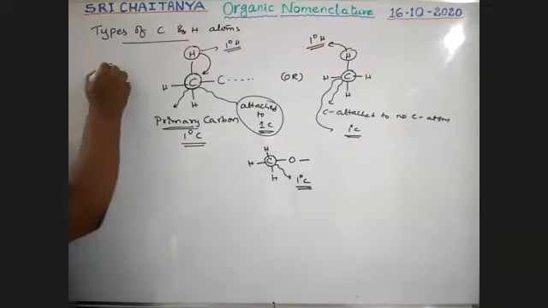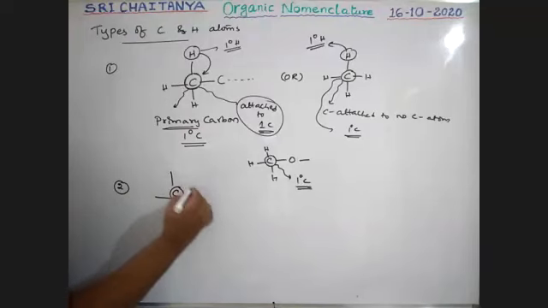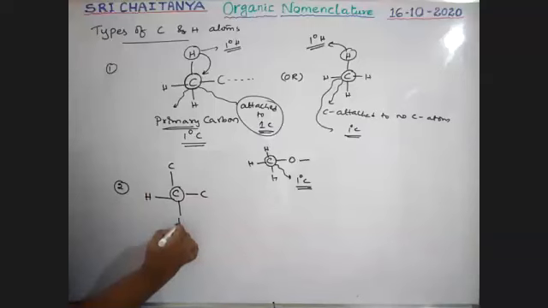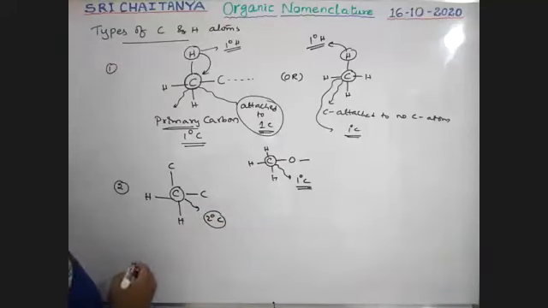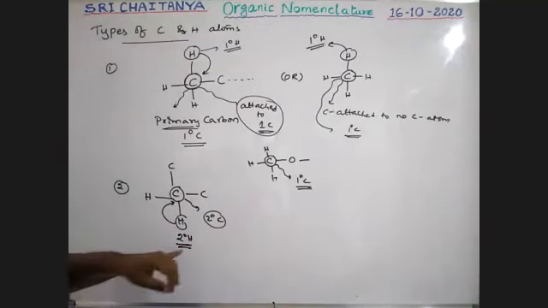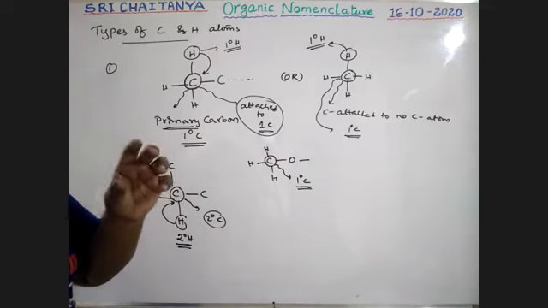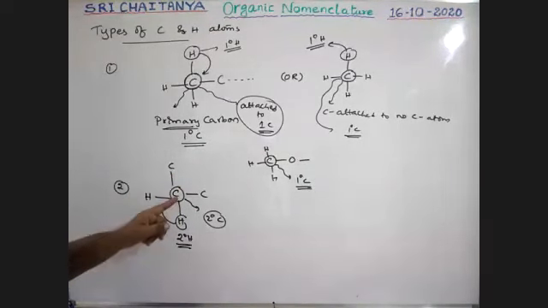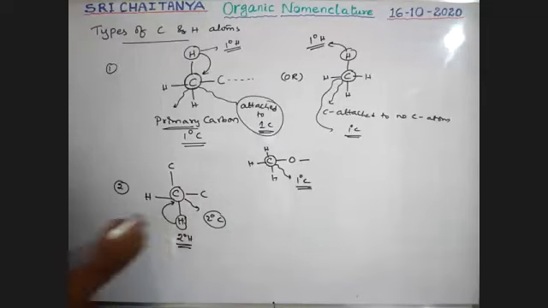Next, the second one. If a carbon has 2 of its 4 valencies satisfied with 2 other carbon atoms and the remaining 2 with hydrogens, it is considered a secondary carbon. Those hydrogens connected to a secondary carbon are called secondary hydrogens. First of all, observe what we want to find out. This is the carbon I want to find out: is it primary, secondary or tertiary? It is directly connected with 2 other carbon atoms, that's why it is a secondary carbon. Next, it has secondary hydrogens because it is a secondary carbon.